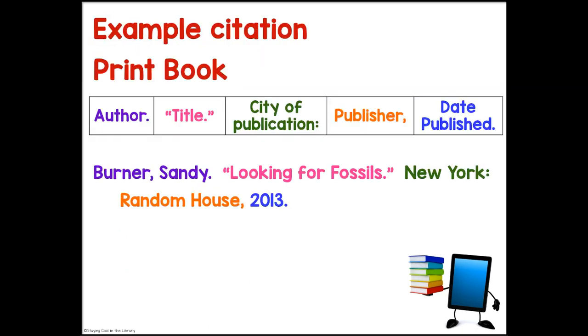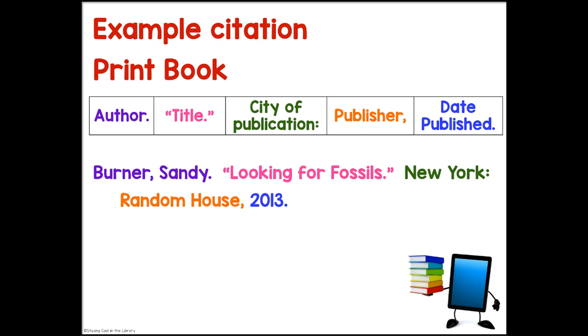Examples of what we would do with a print book is we would find the author and we put a period after their name. Then we would put the title and we put that with a period and then quotation marks. The city of publication would be followed by a colon, a publisher would have the comma after it, and the date published would have a period.